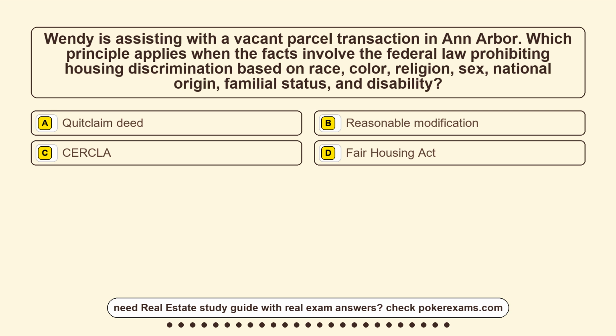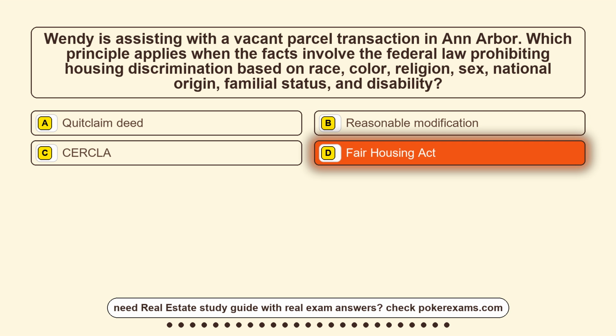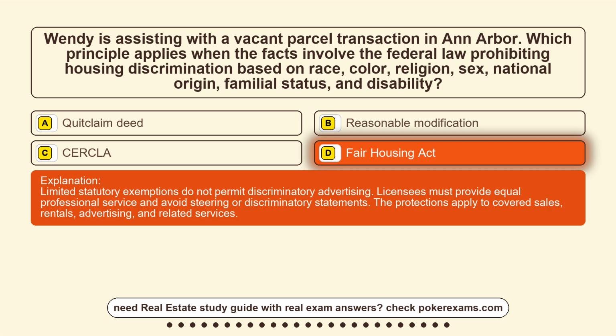Option A, a quitclaim deed. Option B, a reasonable modification. Option C, CERCLA. Option D, the Fair Housing Act. The correct answer is option D, Fair Housing Act. Limited statutory exemptions do not permit discriminatory advertising. Licensees must provide equal professional service and avoid steering or discriminatory statements. The protections apply to covered sales, rentals, advertising, and related services.